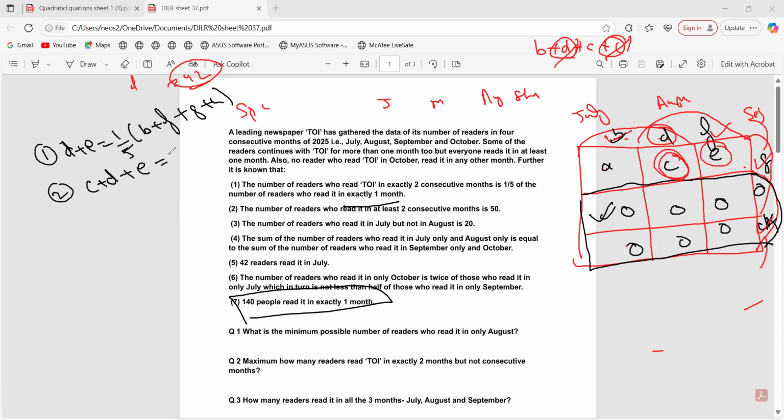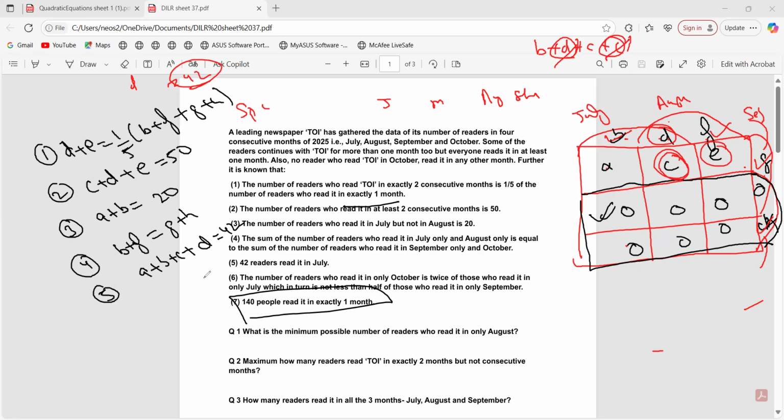C plus D plus E is equal to 50. Third, from third, we had A plus B was 20. From fourth, we had B plus F was equal to G plus H. Right. Fine. Then the fifth one, A plus B plus C plus D is equal to 42. Right.